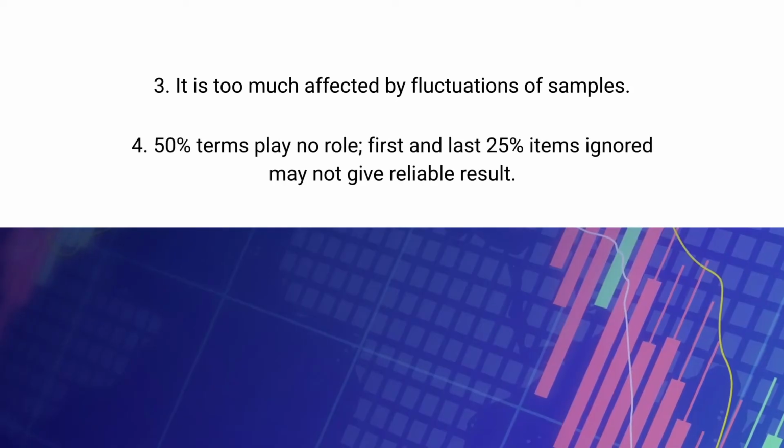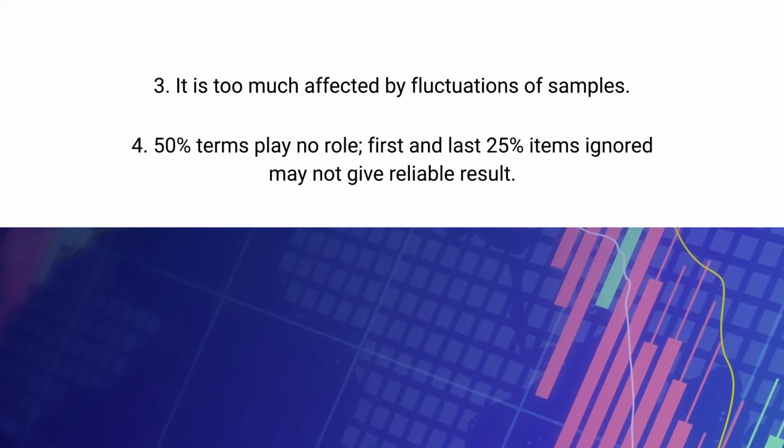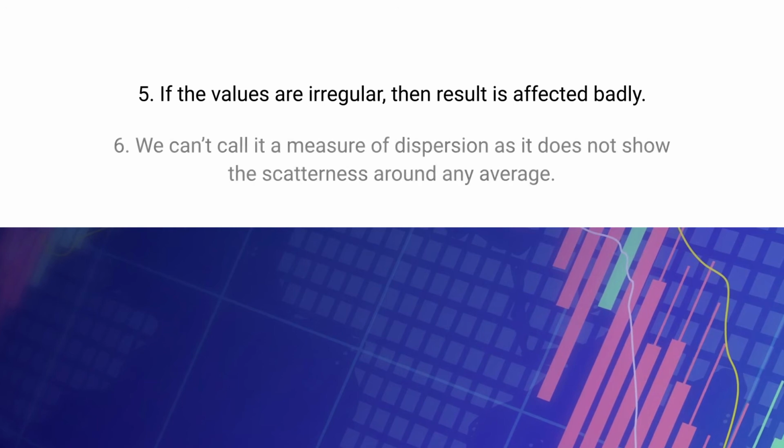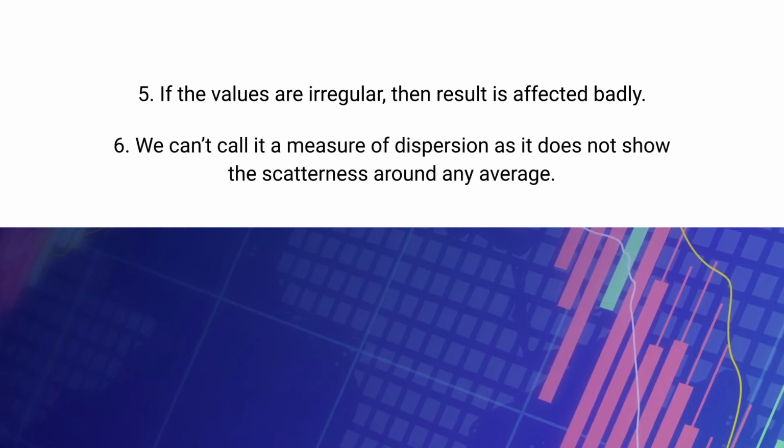So there is a use of sampling, and this is one of the ways, and the middle 50% of terms plays no role. The first and last 25% of terms being ignored may not give reliable results. If the values are irregular, then the result is affected badly, and we can't call it a measure of dispersion as it does not show the scatter around any average.